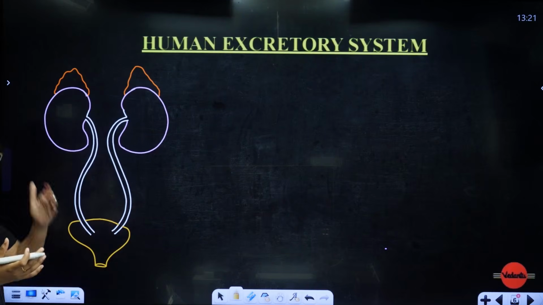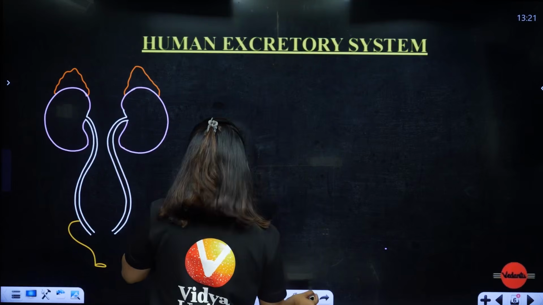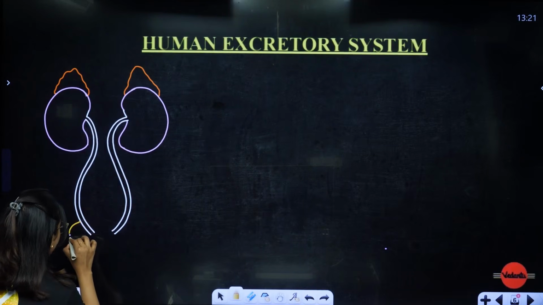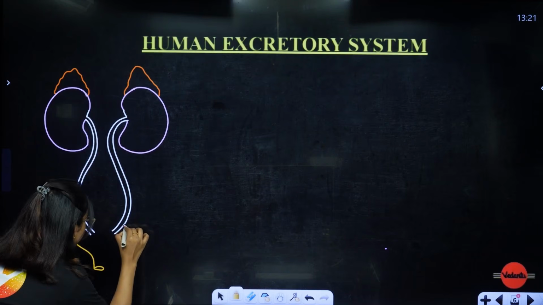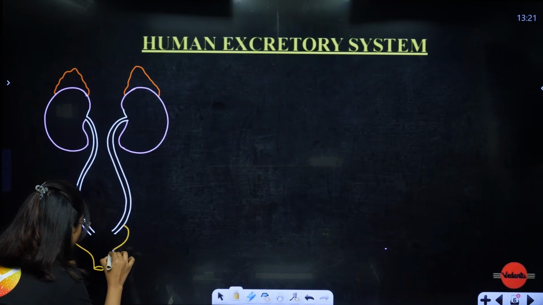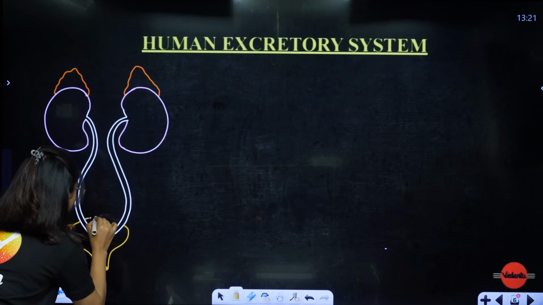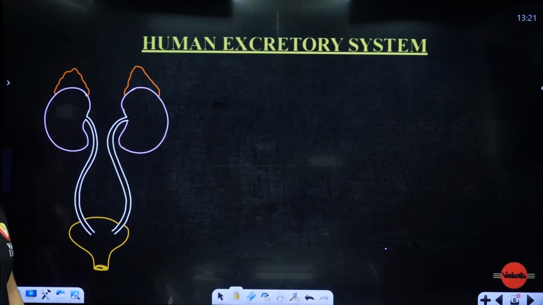I forgot to say, students, the urinary bladder is what stores the urine. Clear? This swollen part is the urinary bladder where the urine is going to be stored.